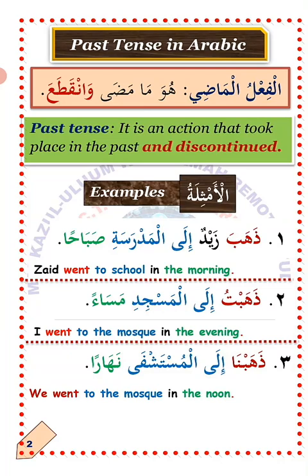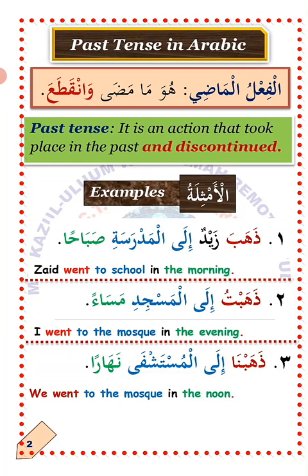So now the examples, al-amthila, the examples of al-fi'l al-madi. Number one: ذهب زيد إلى المدرسة صباحا. Zaid went to school. صباحا, in the morning. So ذهب is an example of فعل ماض.